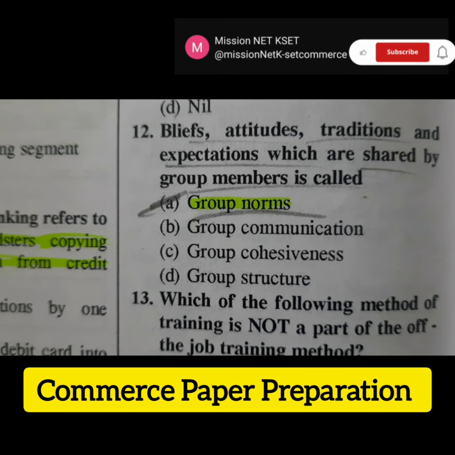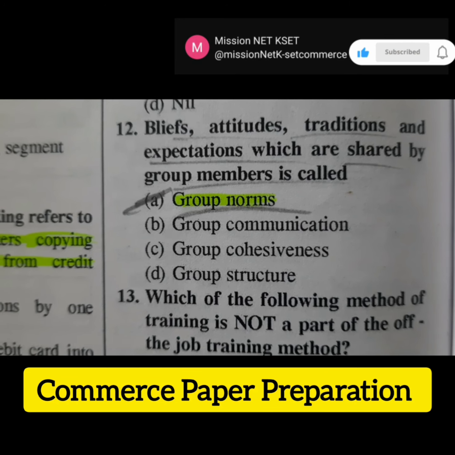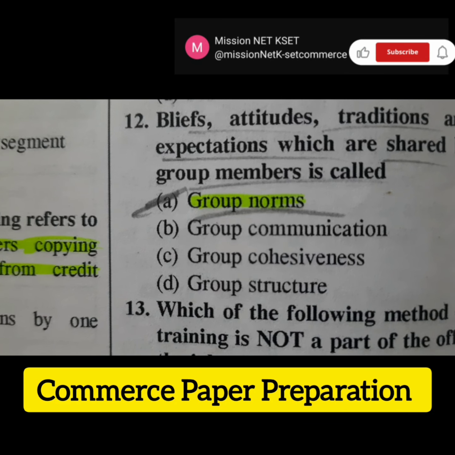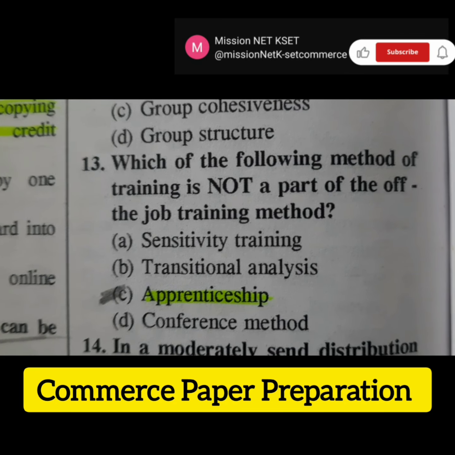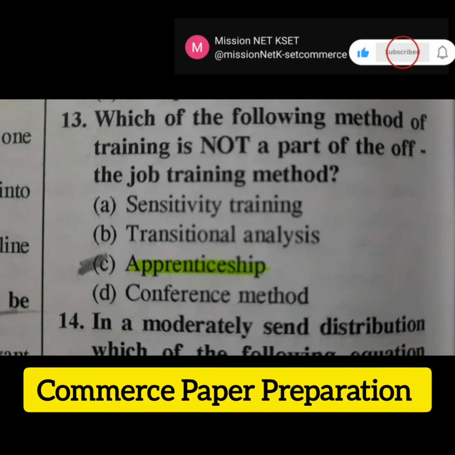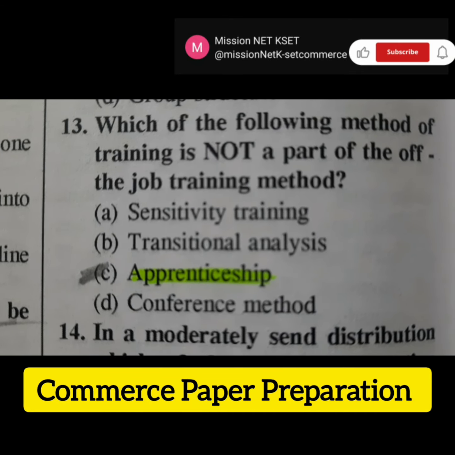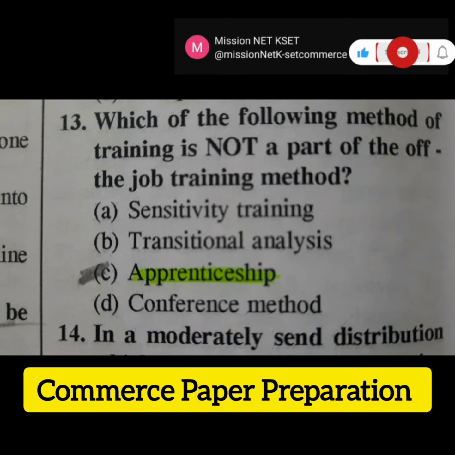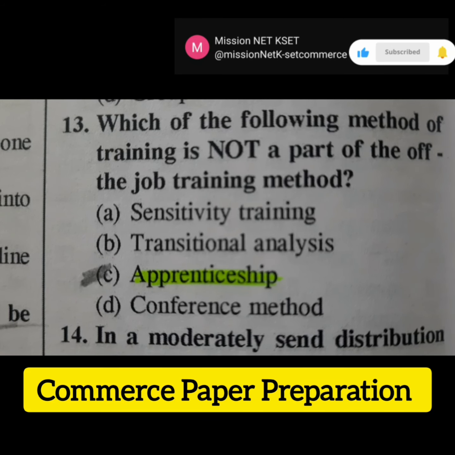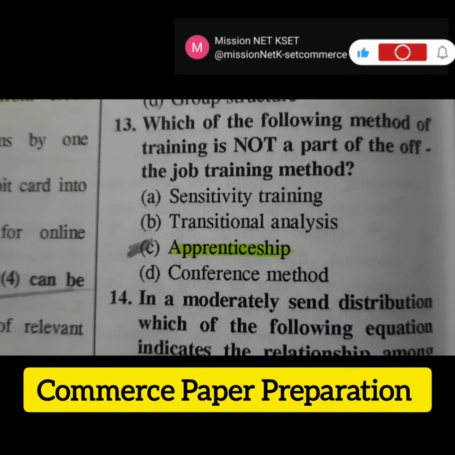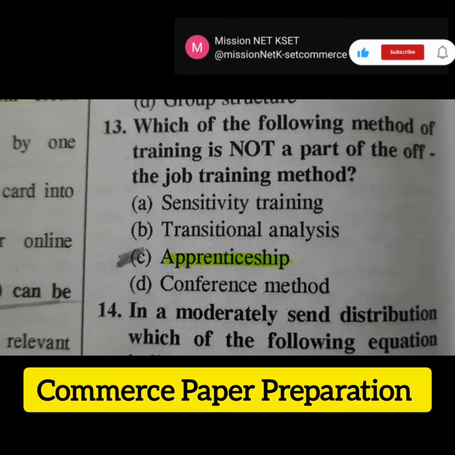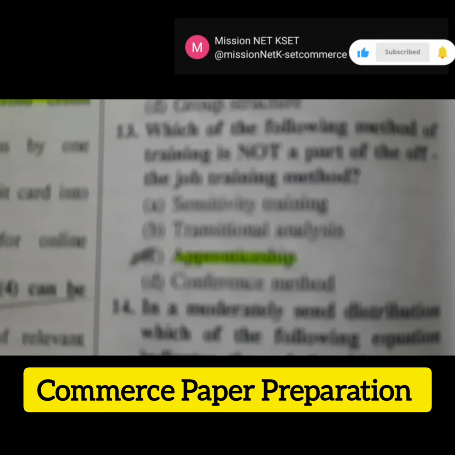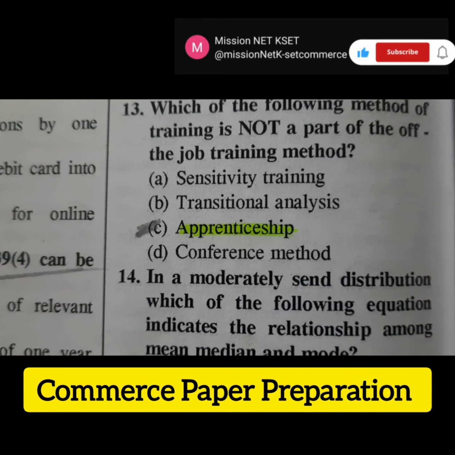The next question is beliefs, attitudes, tradition and expectation which are shared by group members is called. The right answer is option A, group norms. Then the next question is which of the following method of training is not a part of the job training method? The right answer is option C, apprenticeship.